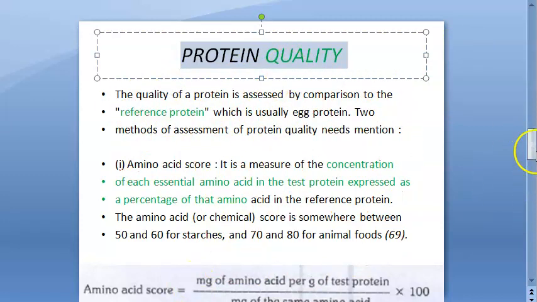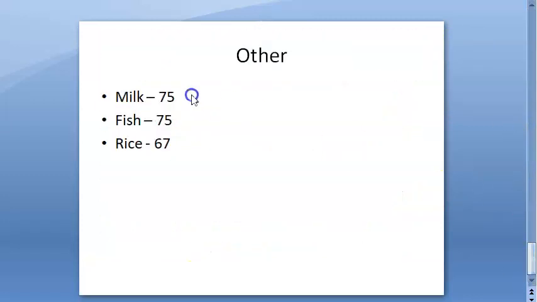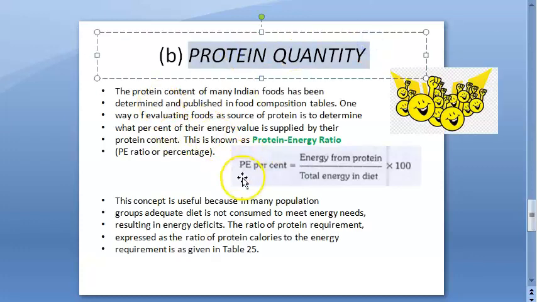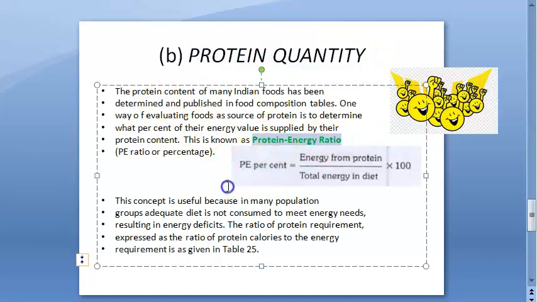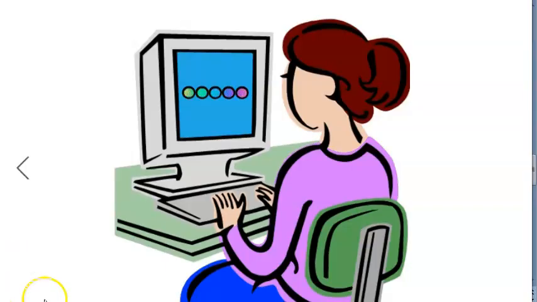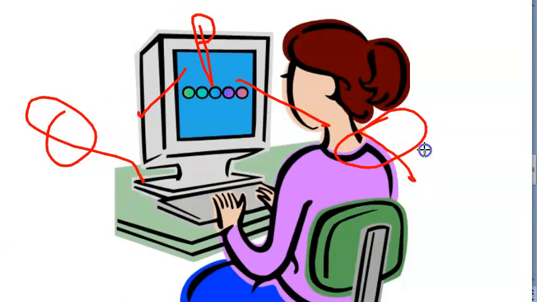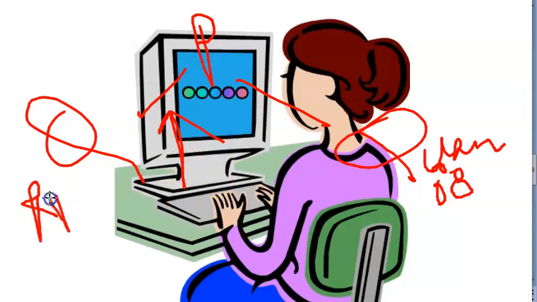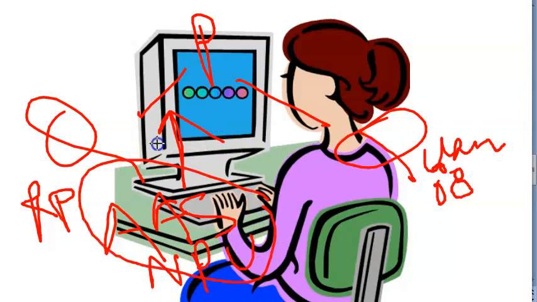So all these are for protein quality. For protein quantity, they have one more measurement, that is PE%, protein energy ratio. Protein energy ratio gives you protein quantity. Quantity means how many, and quality means how good it is. For quality, majorly there are two methods: amino acid score and then net protein utilization.